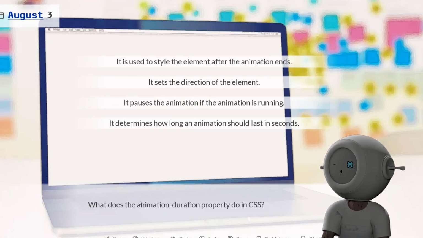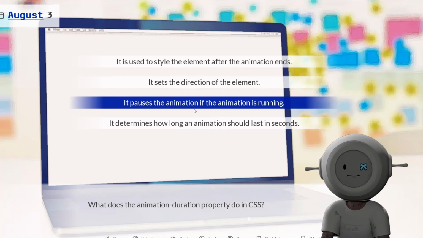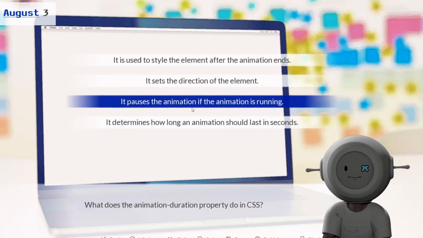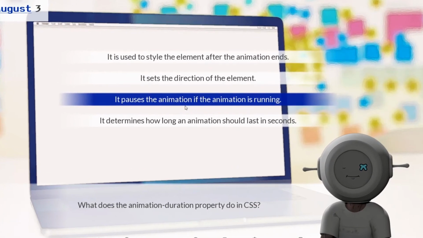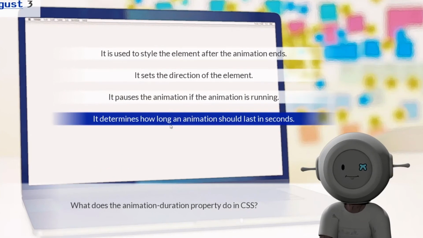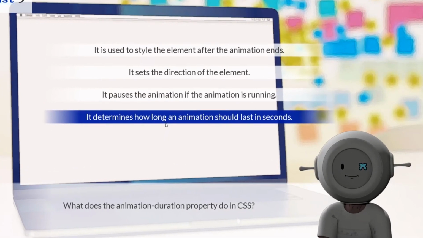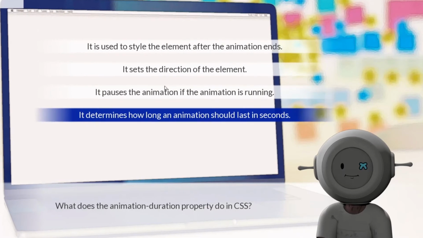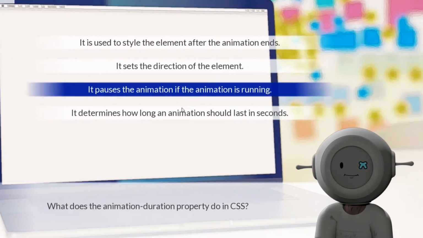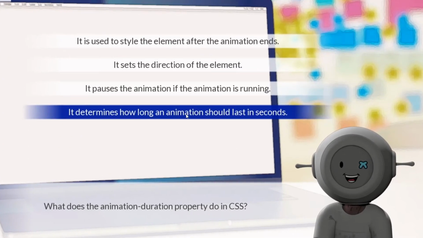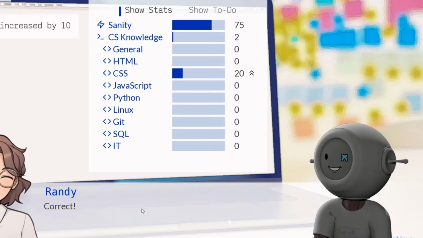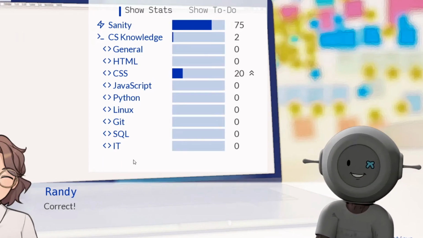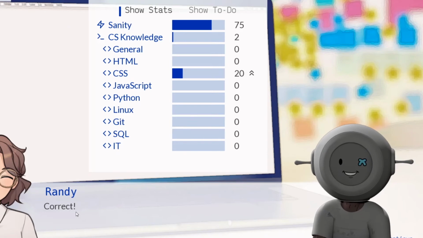Last question. What does the animation duration property do in CSS? Animation duration. I'm gonna be logical about this one. I'm gonna go with this. And I got it right! I had to be logical about that one. That one made the most sense.